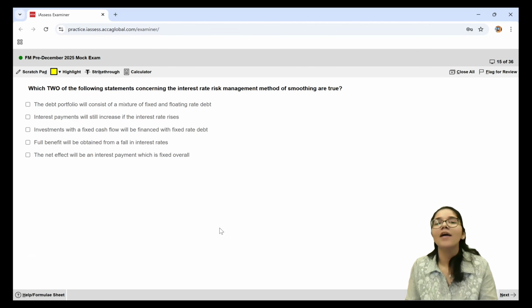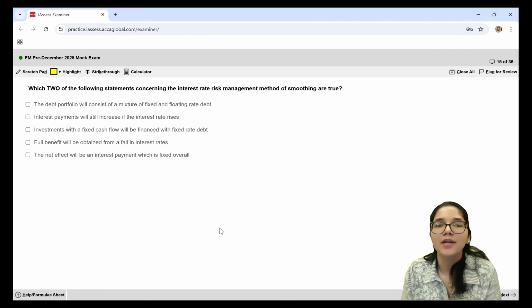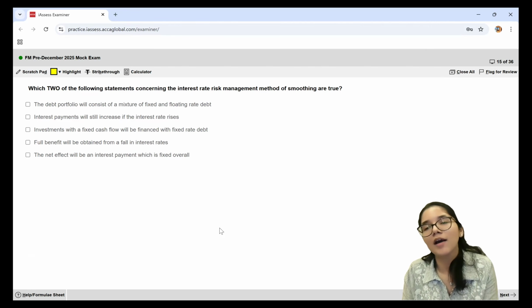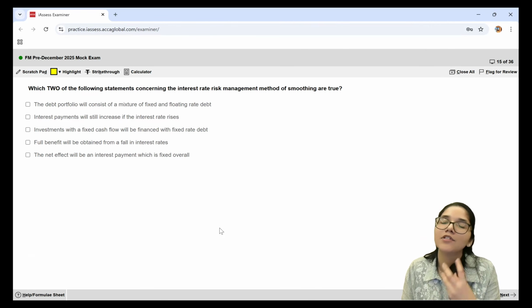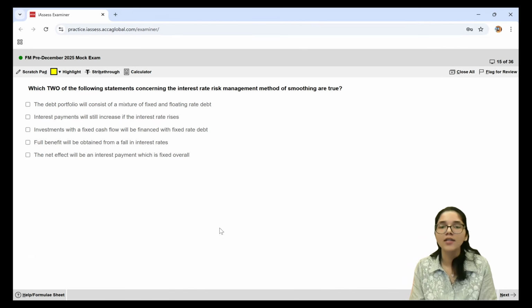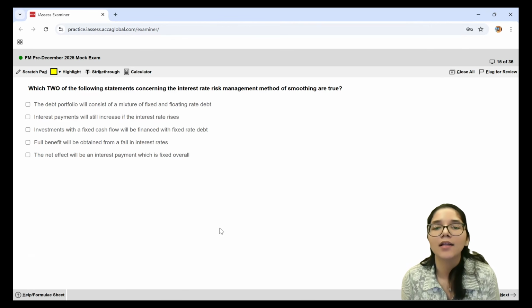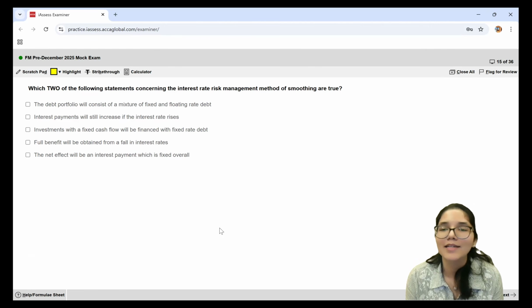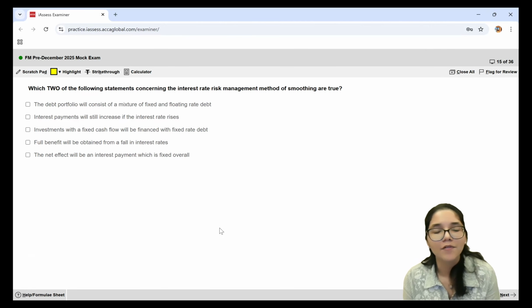But again, some part of my debt was fixed debt. So even if the interest rates have fallen down in the market, the fixed debt which I have promised, I'll have to continue to pay. So basically, the method of smoothing gives me a little bit of protection in case of upside or downside. Now let's talk about the first statement.